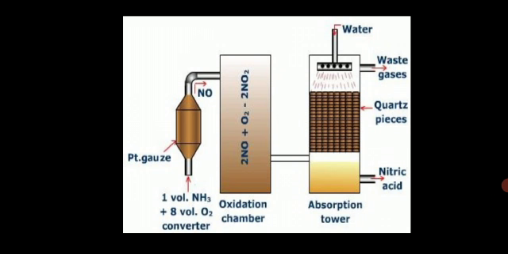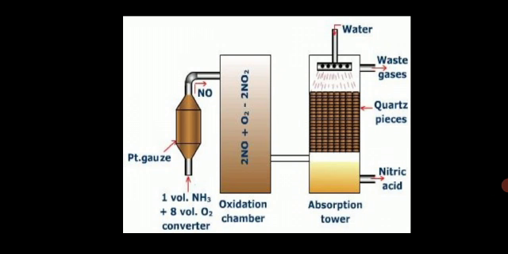Alright, and the waste gases are given out from the top. In this way nitric acid is prepared in industries by the Ostwald process. Nitric acid, as it is an acid, also acts as an oxidizing agent. Not only is it an acid, it also acts as a very strong oxidizing agent.